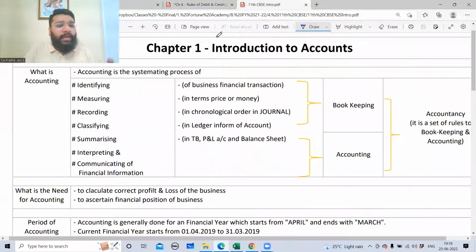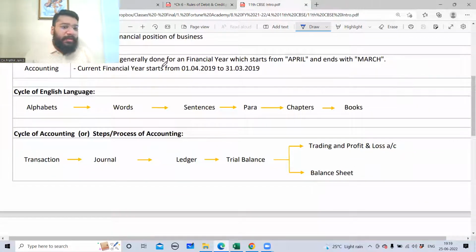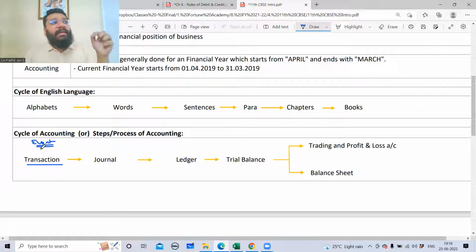Guys, all of you know what the cycle of the accounting process is, right? It starts with a transaction. Even before a transaction, there's something called an event happening. Event means incident. So when an event happens, you need to ask yourself 2 questions. First, is this event happening in the course of business? Second, can I measure it in terms of money? If the answer is yes, then that automatically becomes a transaction.